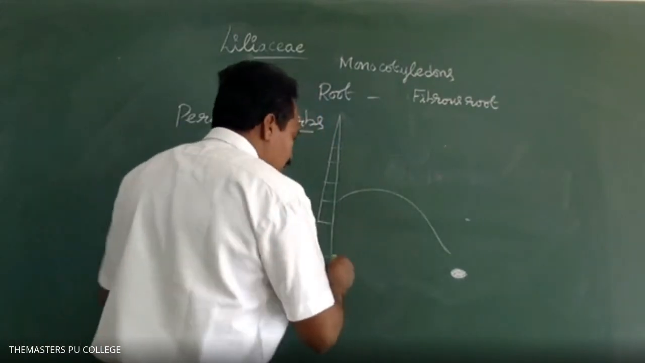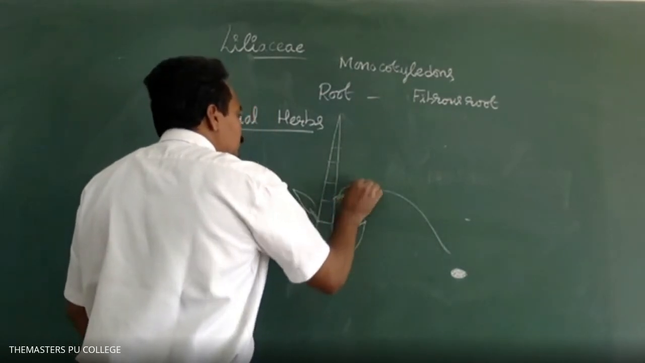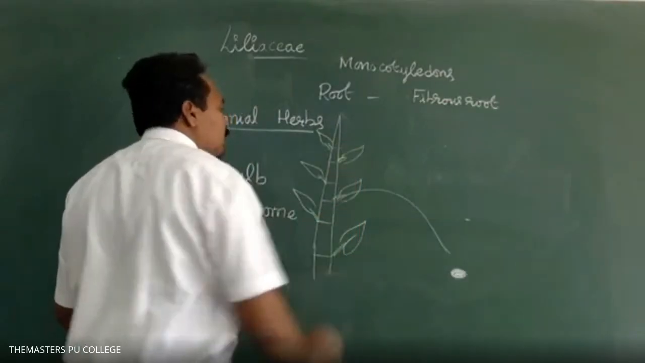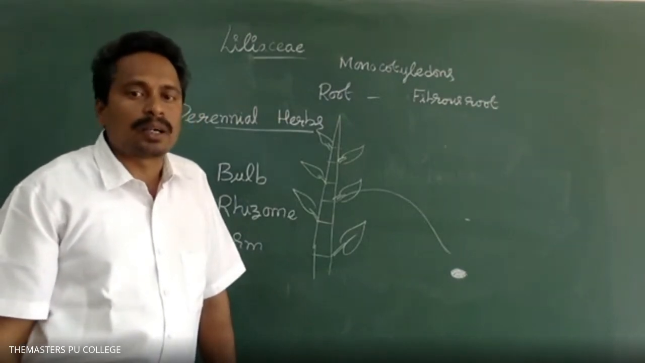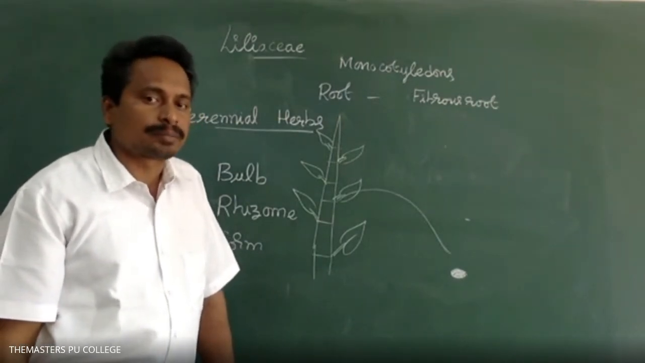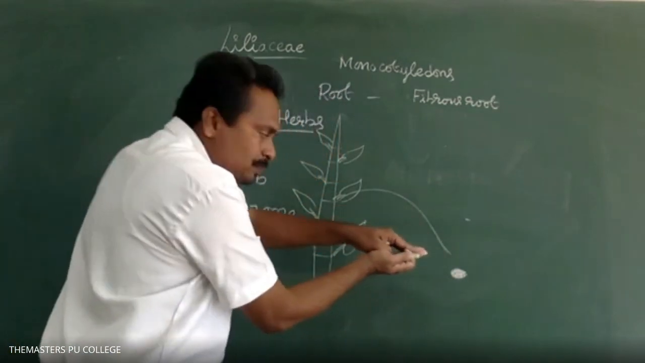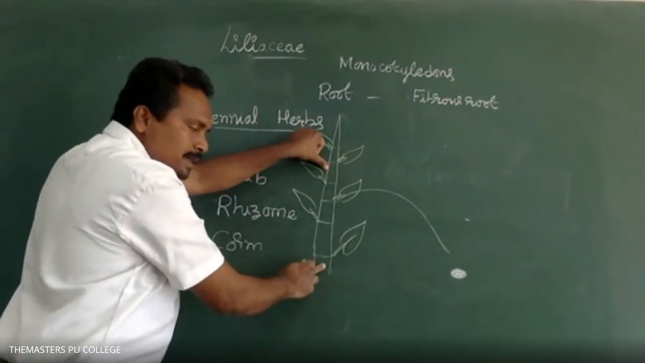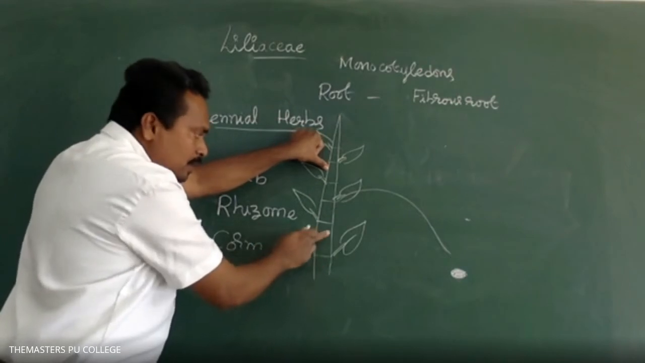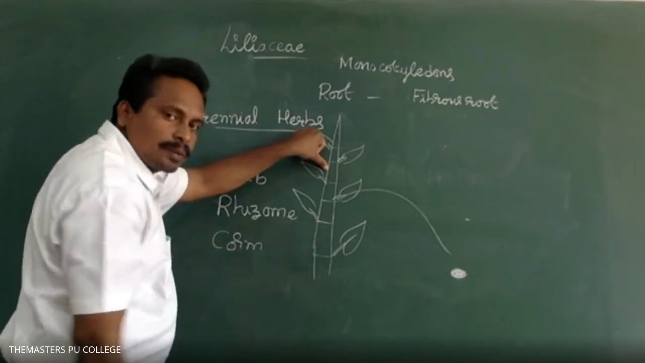What are the characteristics of nodes? Leaves originate from the nodes. The leaves arise from the nodes region of the stem. So the nodes and the internodes are highly condensed. Look here in this diagrammatic representation, where I have drawn the stem. A certain gap is there in between the nodes and internodes.